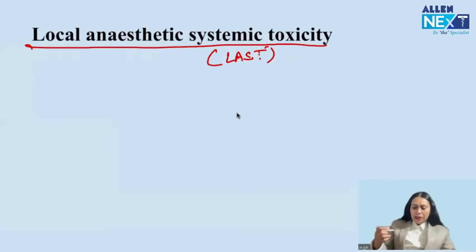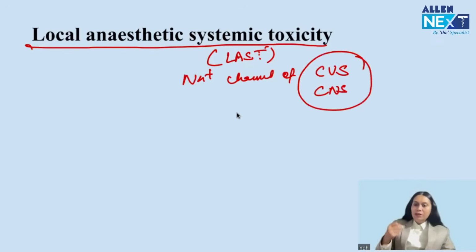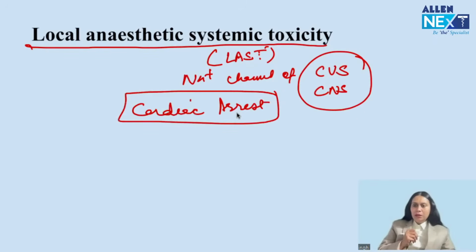If it gets systemically absorbed, it will cause toxicity because it will bind to the sodium channel of the cardiovascular system and the sodium channel of your central nervous system, and it will cause CVS and CNS toxicity, right? And when local anesthetic causes CVS toxicity, it can also result in cardiac arrest.